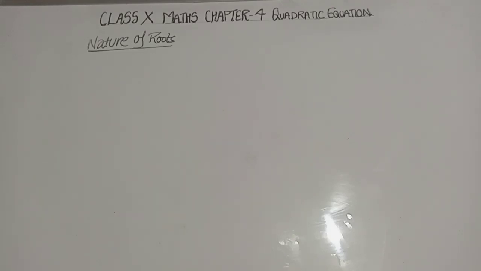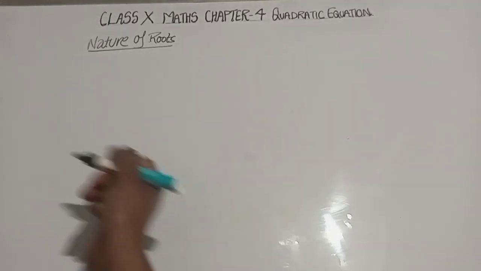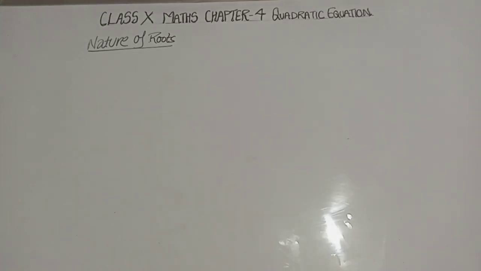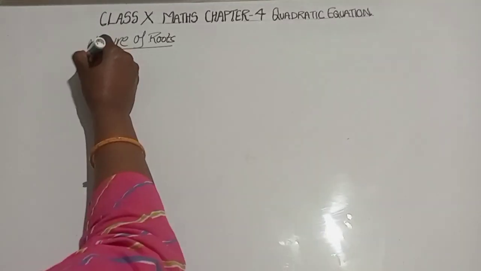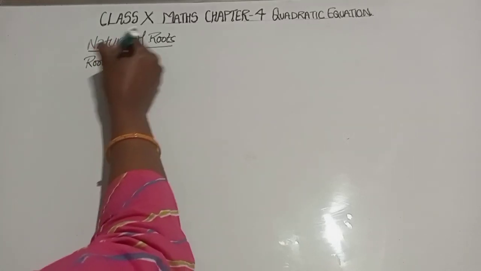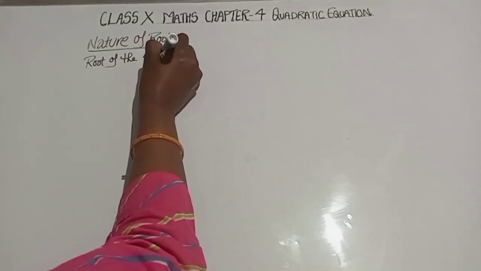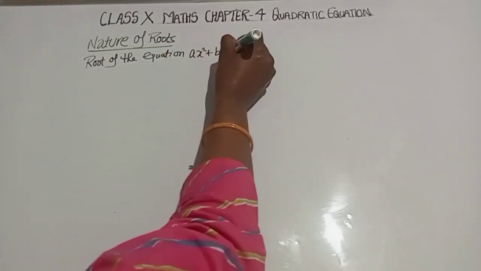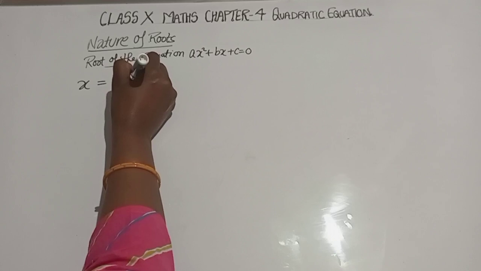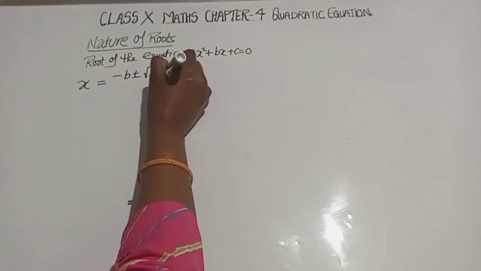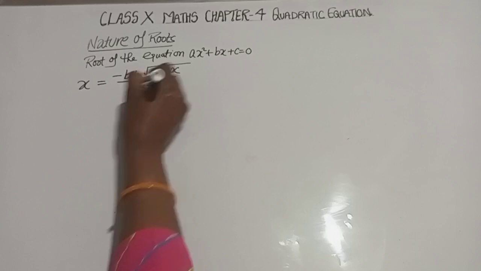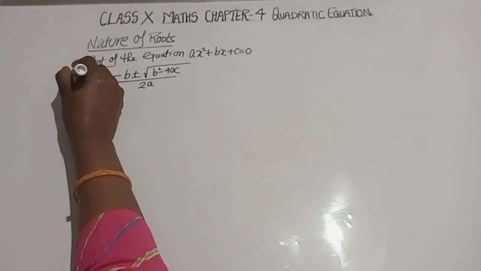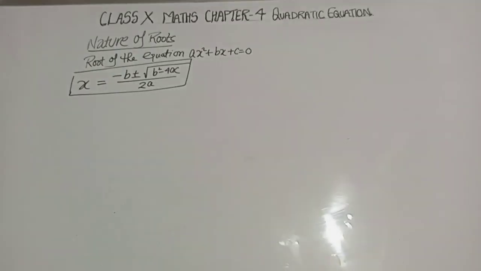In the quadratic formula we derived the root of the equation ax square plus bx plus c is equal to 0. So we derived that x is equal to minus b plus minus under root b square minus 4ac upon 2a. This is called the quadratic formula.